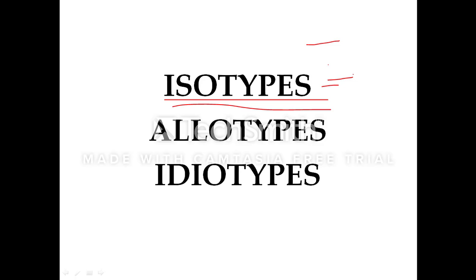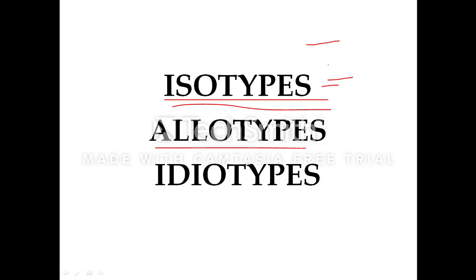Allotypes are within the class of the type of the antibody. We will find the different types depending on the position and the number of the disulfide linkages. In the same way, the allotypic determinants, just like our isotypic antibodies, identify antigenic differences between the classes of the immunoglobulins. Allotypic antibodies identify differences within a class or subclass of the immunoglobulin.